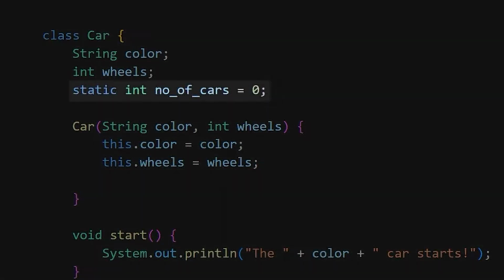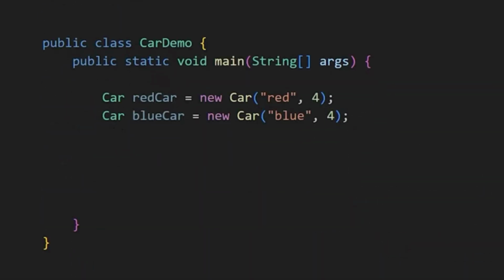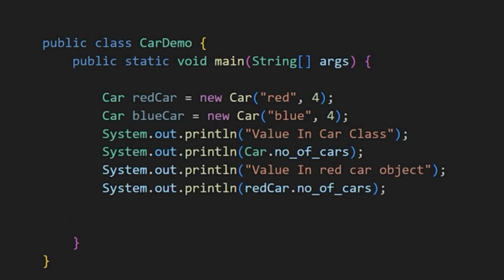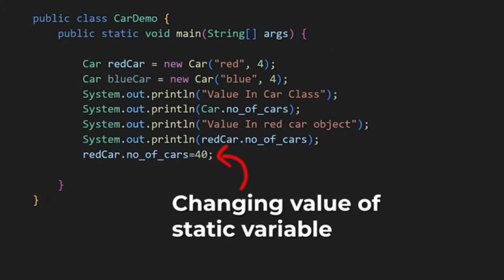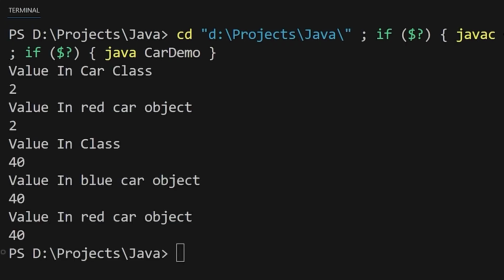But if we declare a static variable like number of cars and increment it in the constructor, you can access the number of cars without creating an object. This is different from non-static variables and methods. Since static variables and methods belong to the class itself, objects created from that class share the same value for static variables. If you change the value of a static variable in one object, it reflects in all other objects too.